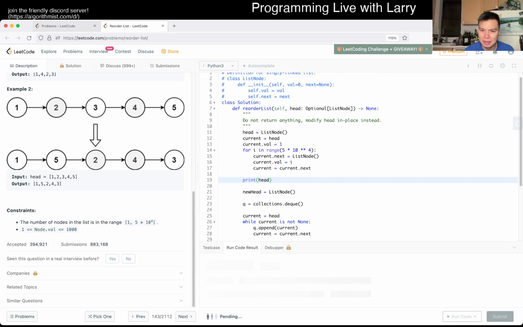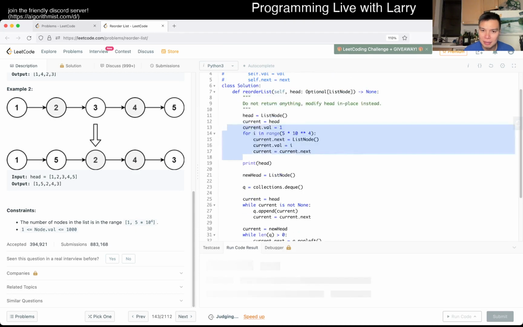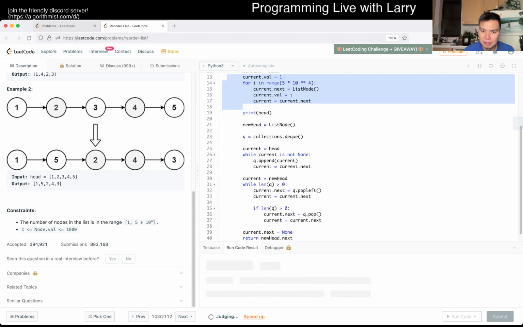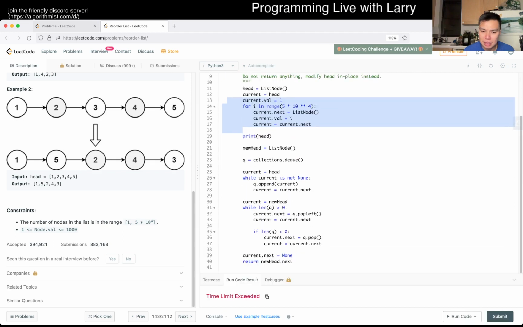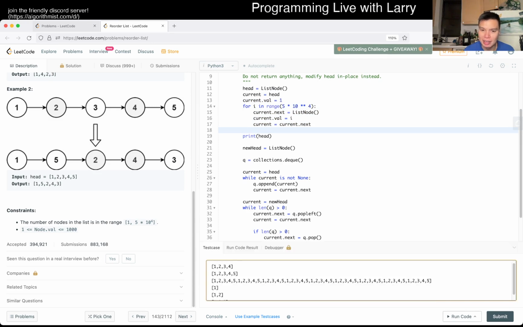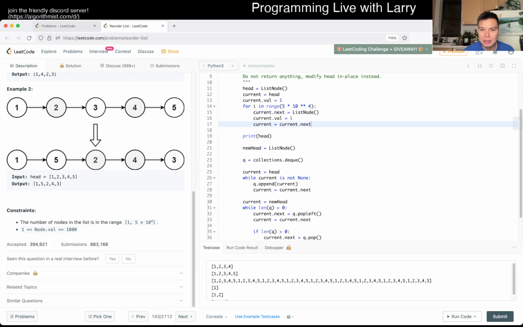Let's see. I guess this is wrong, but conceptually something like that is what I would do. And judging by this, the time limit exceeded is because we're printing too much, to be honest. But I don't know why our output is wrong, but in a weird way. Because I do think I am constructing a node. Oh, whoops. No, I mean, this is fine. I guess I'll do something like this instead.